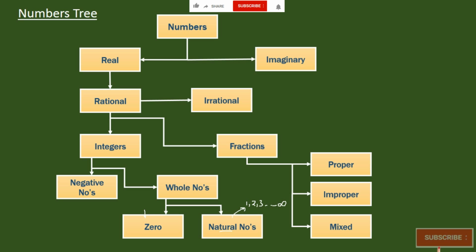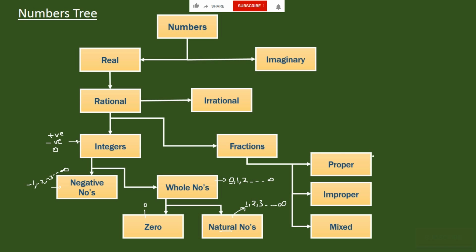Then 0 is nothing but a 0. Whole numbers are 0, 1, 2, and so on to infinity. You have to remember this one: when the number starts with 1, then it's a natural number. A whole number is when it starts with 0. Negative numbers are -1, -2, -3, and so on till infinity. Integers are nothing but both negative numbers and whole numbers. So it has both positive, negative and 0. Then it's an integer.